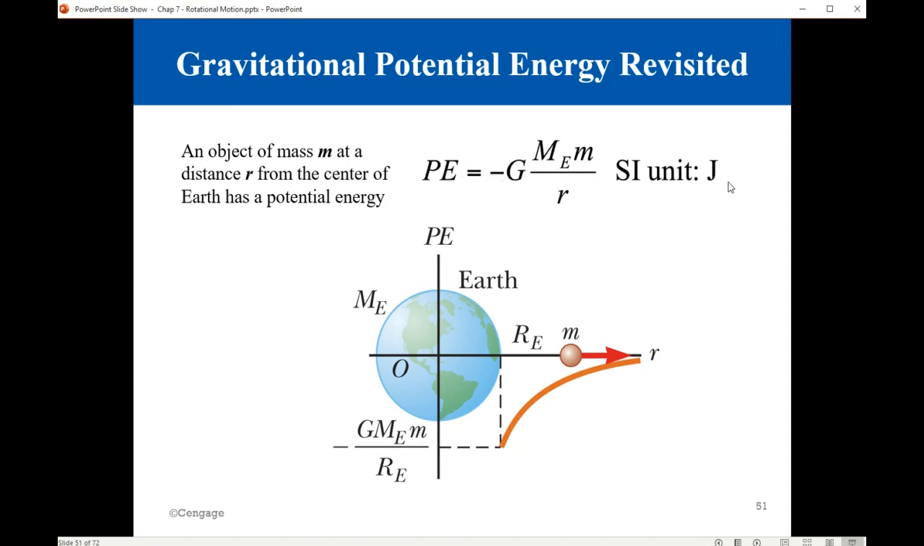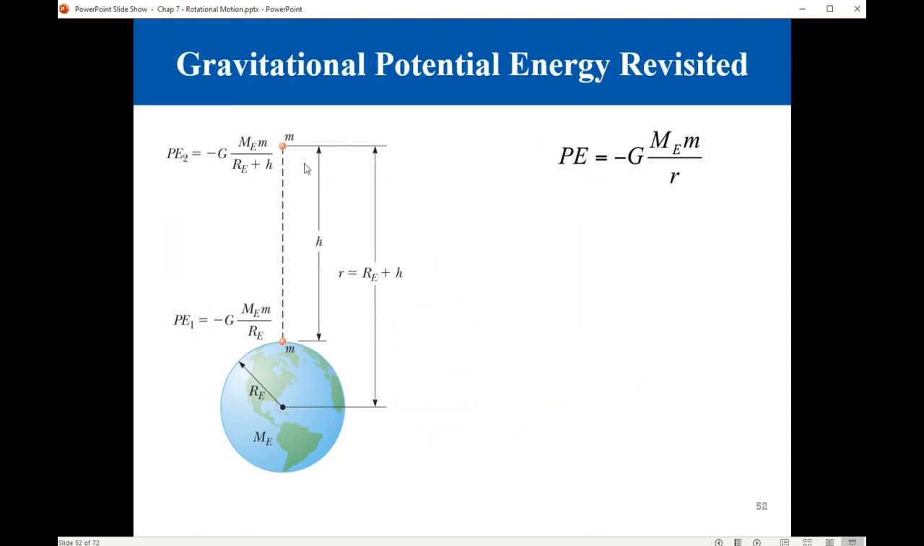Like all energies, this is measured in joules. If you are talking about the surface of Earth, then r would be the radius of Earth. But as the object moves away, the potential energy gets less and less negative because r increases as the object moves away. At infinity, when r is infinity, the potential energy goes up to zero. And the opposite is true. As the object approaches Earth, r gets less and less, the denominator gets less and less, so the potential energy decreases.